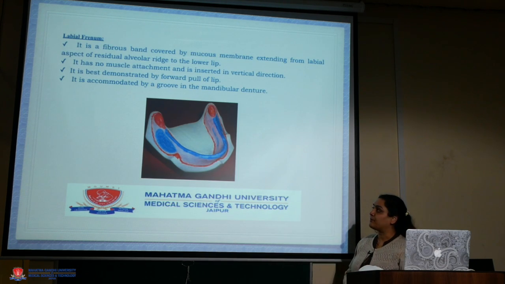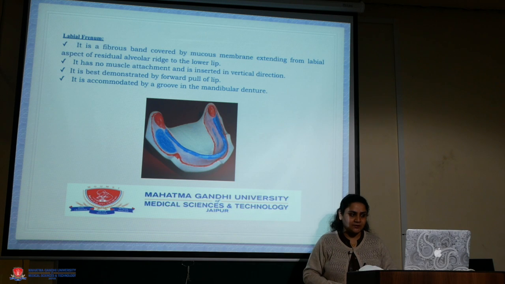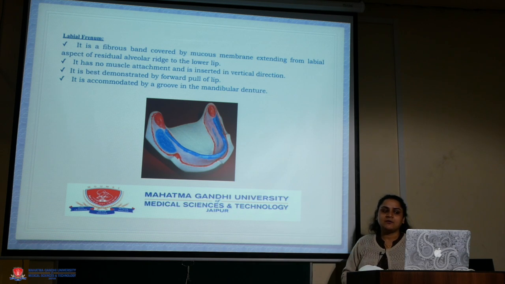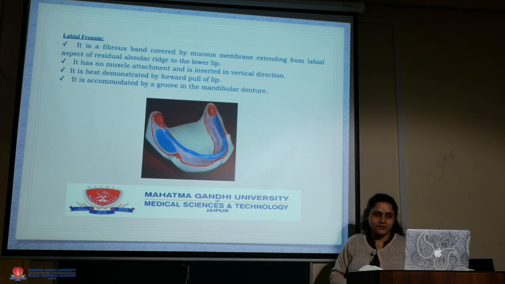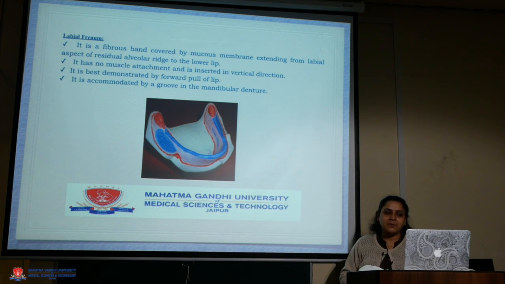The labial frenum is a fibrous band covered by mucous membrane extending from labial aspect of the residual alveolar ridge to the lower lip. It has no muscle attachments and is inserted in vertical direction. It is best demonstrated when the lip is pulled forwards. It is accommodated by a groove in the mandibular denture.